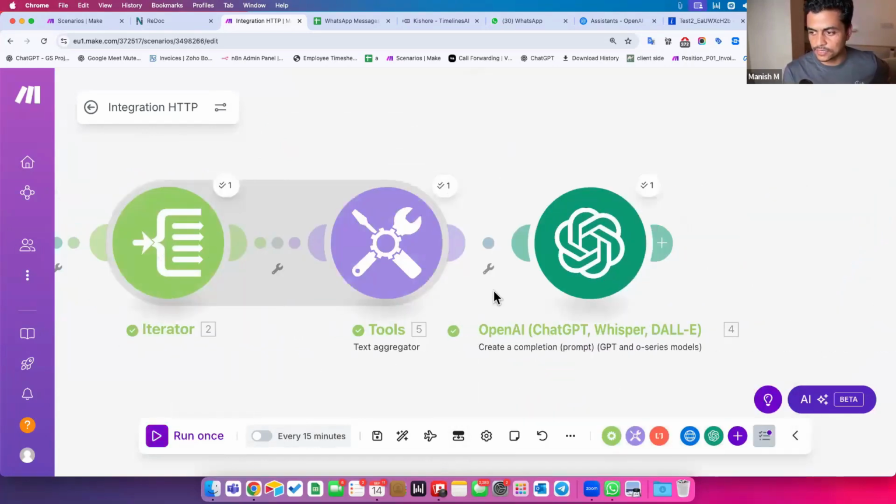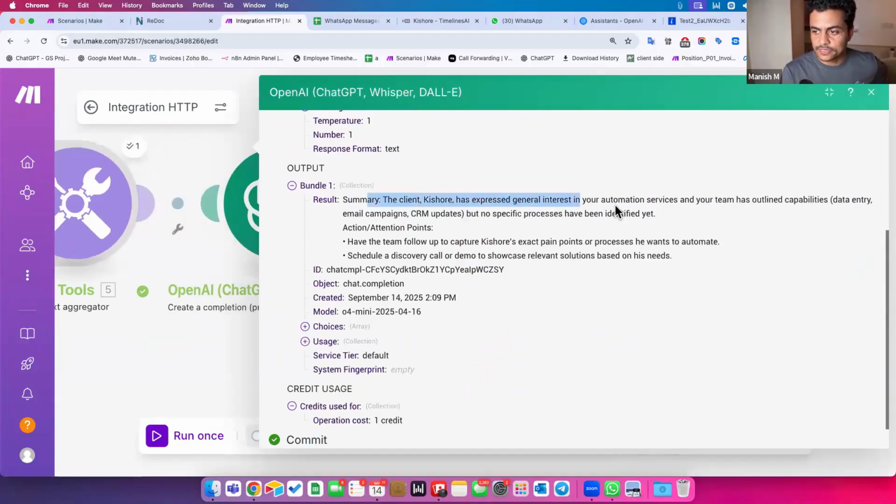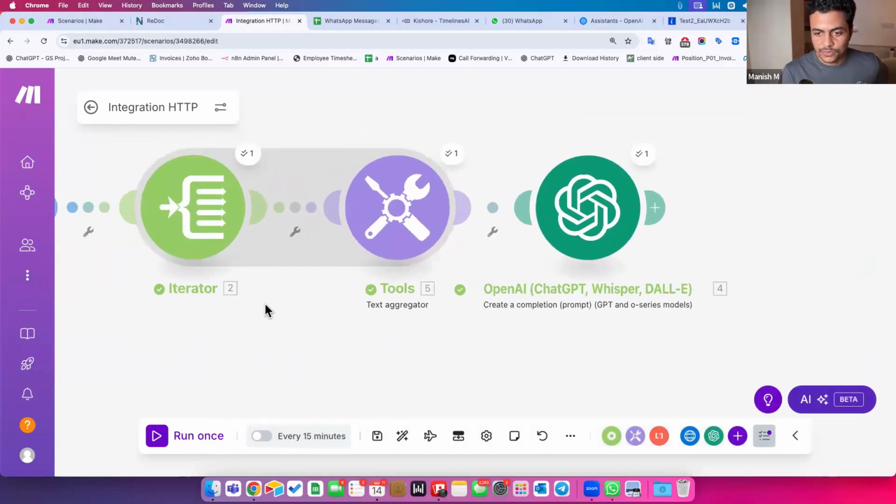This is the message thread with Kishore. See here how it goes. The summary says the client Kishore expressed general interest in automation services, outlined data entry, but no specific thing. Attention point: have the team follow up to capture Kishore's exact pain point, then schedule a discovery call, and so on. Now, so far you saw me doing this.